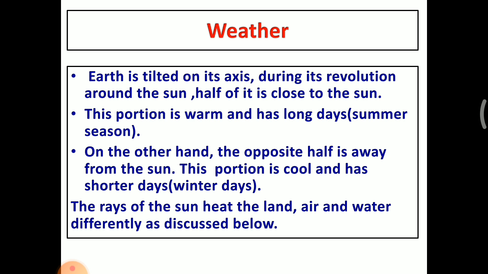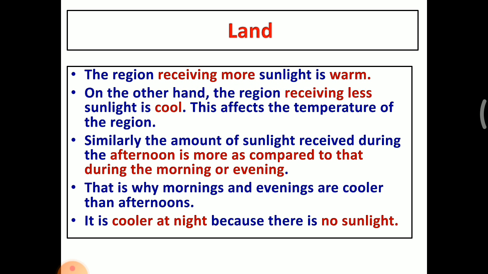You know that the sun gives us light. When the light falls on the land, air and water, it behaves differently. First we take land. We know that the earth is covered three-fourths by water and one-fourth is land.